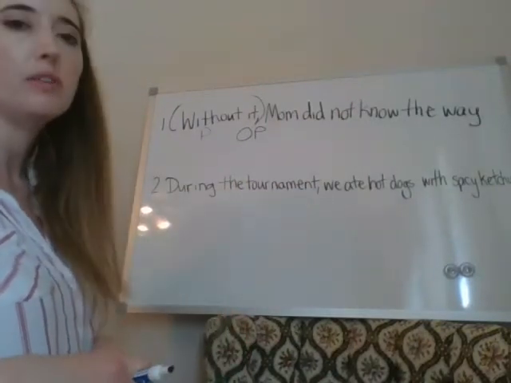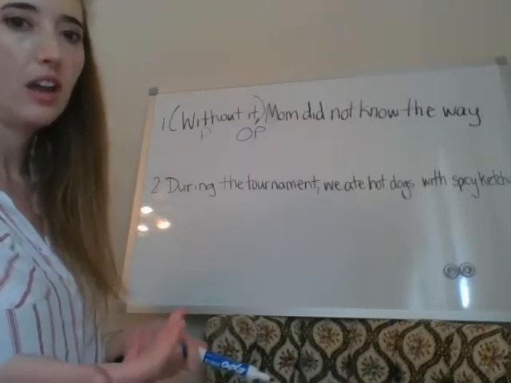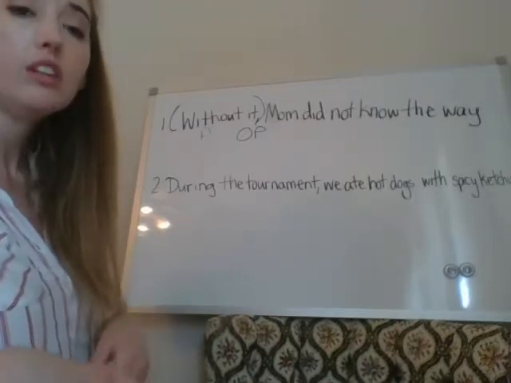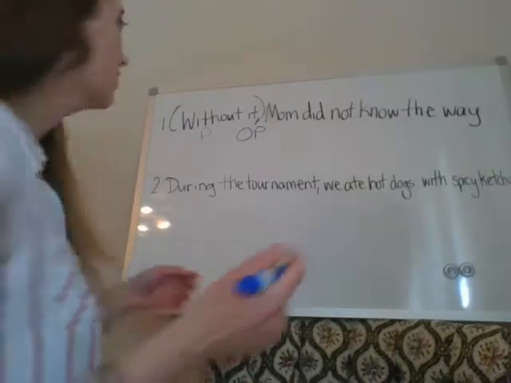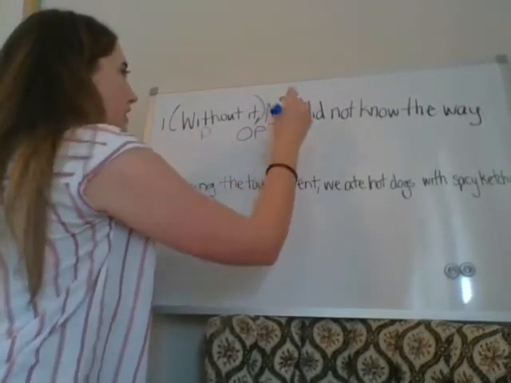And take a moment to stop and think about what's happening in the sentence. Without it, it might be a map that would make sense. Mom did not know the way. Okay, so who or what is this sentence about? Mom. So Mom is the subject because it is what the sentence is about.